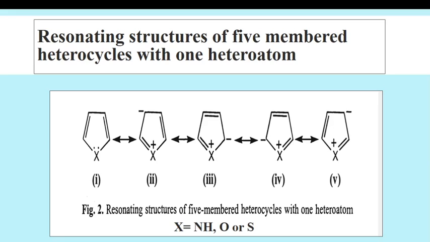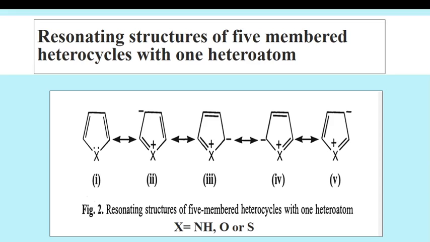Now we are going to see the resonating structures of 5-member heterocycles with one heteroatom. These are the 5 possible resonating structures of heterocycles containing one heteroatom. Due to the presence of a lone pair of electrons on the heteroatom, resonating structures are possible for the heterocycles.